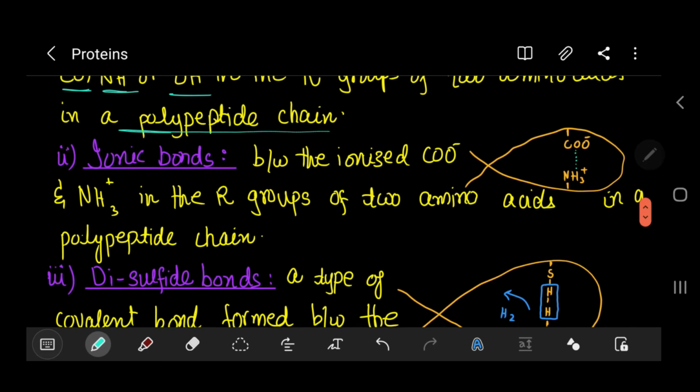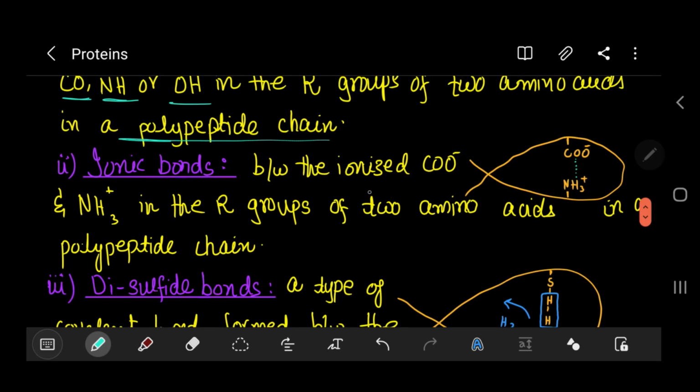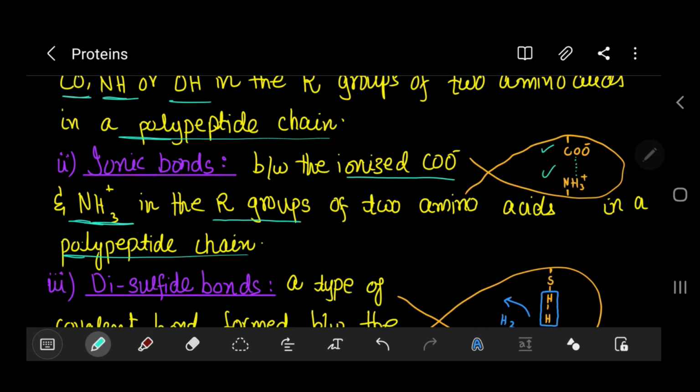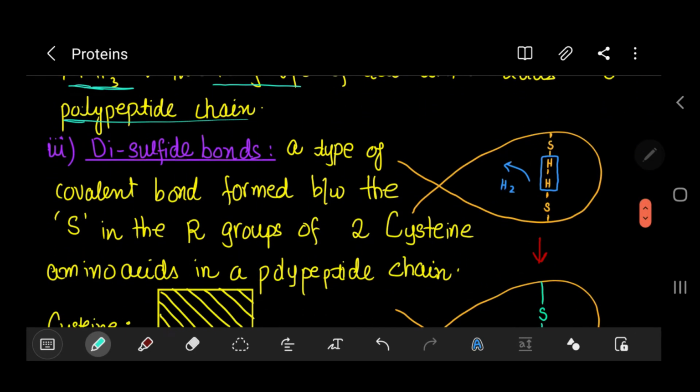Now let's move on to the ionic bonds. Ionic bonds are between the ionized COO negative ion and the NH3 plus ion. We saw them in the zwitterion when we studied the amphoteric nature of amino acids. If we have these in the R groups, then they can form ionic bonds between amino acids in a polypeptide chain, like this. It's an ionic bond.